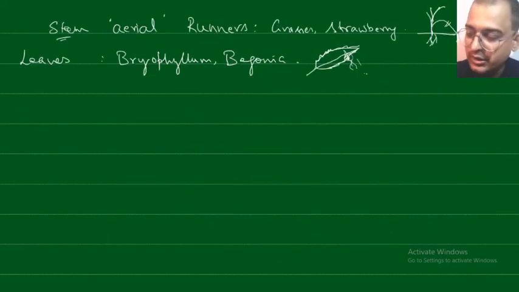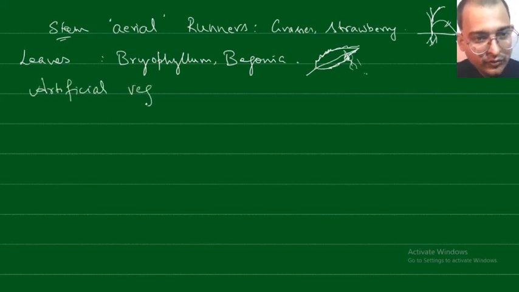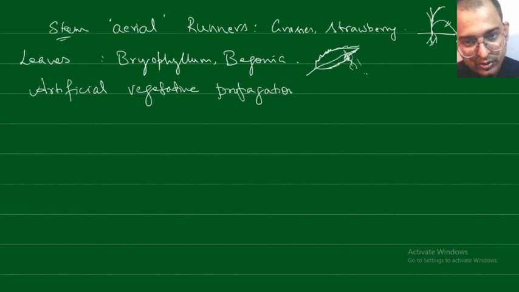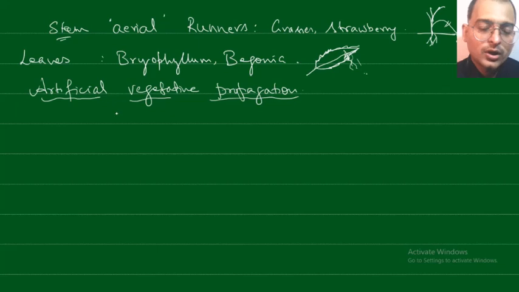Now we will cover artificial vegetative propagation. Under artificial vegetative propagation, there are mainly 4 types.